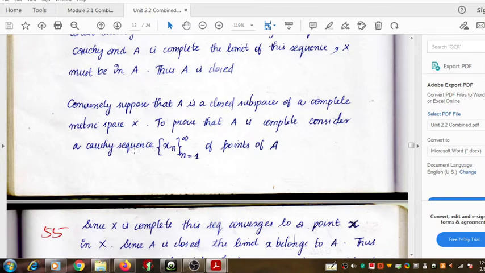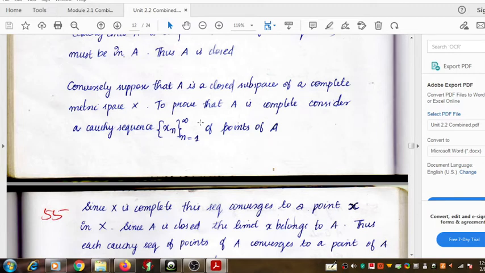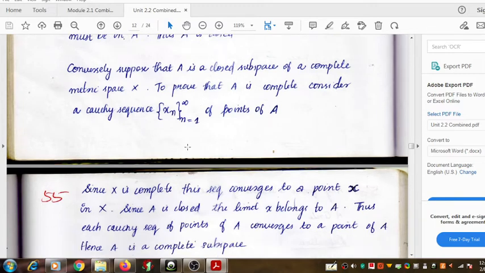How can we show that? For this we have to choose arbitrarily a Cauchy sequence, and then show that it converges to a point which belongs to that subspace. So we choose arbitrarily a Cauchy sequence, xn, where n varies from 1 to infinity.